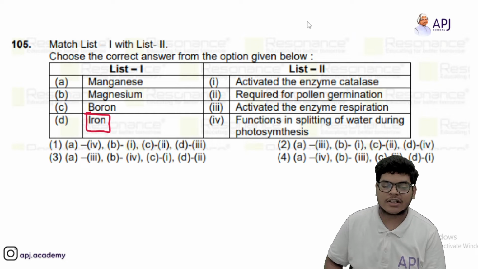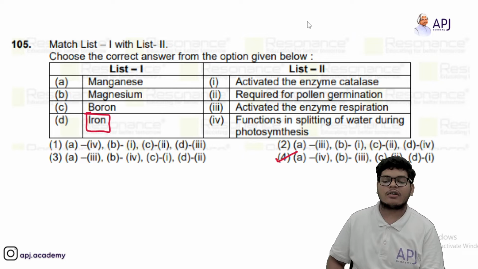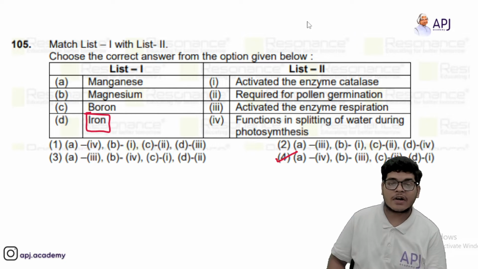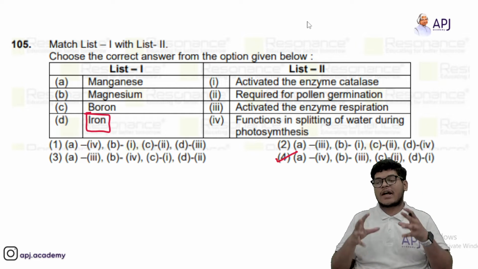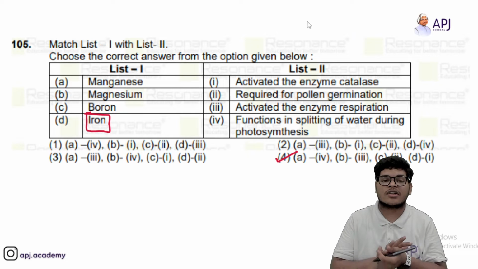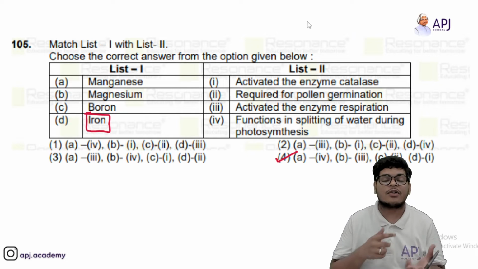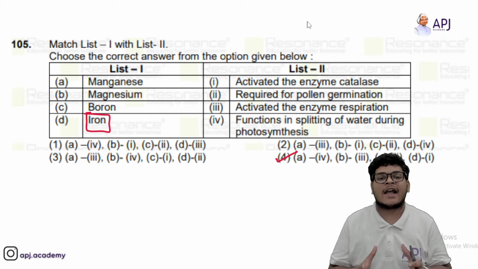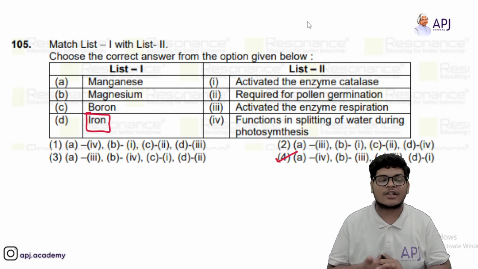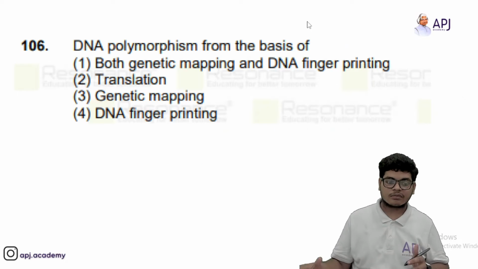Yes, I am able to see the fourth option, and not in any other option do I see the first option for D. So my answer should be option 4th. Guys, in these types of questions, you do not have to waste your time matching all the options. Whatever you find is correct and uncommon in the other options, you can go with that. So I would go with option 4th.